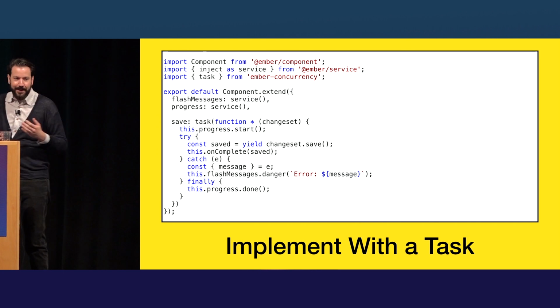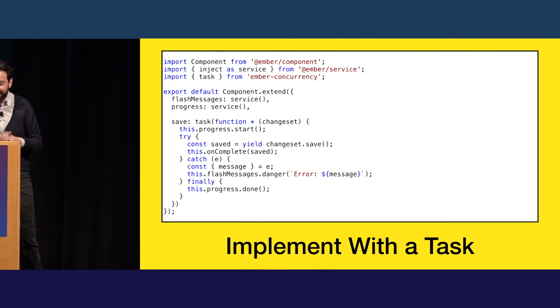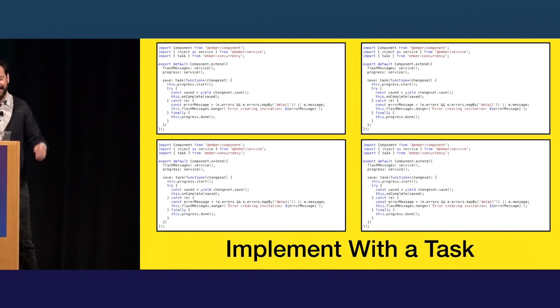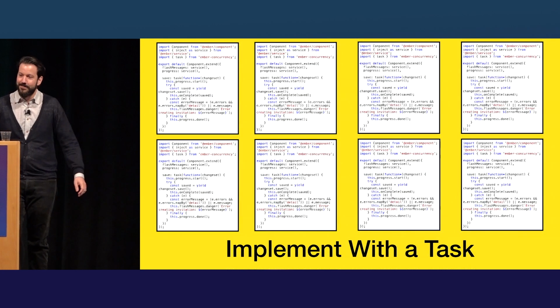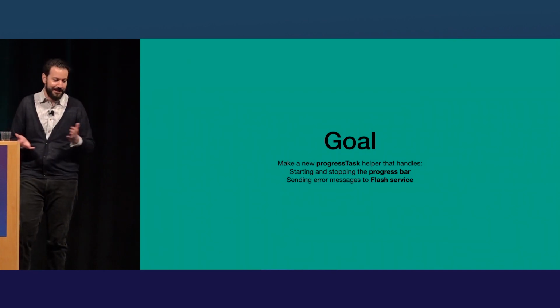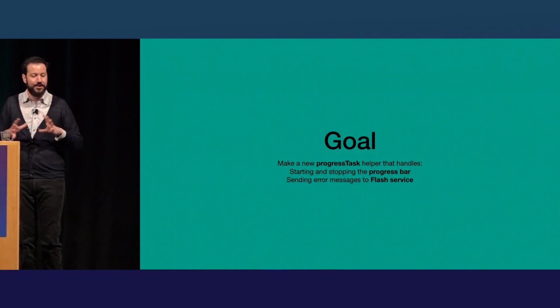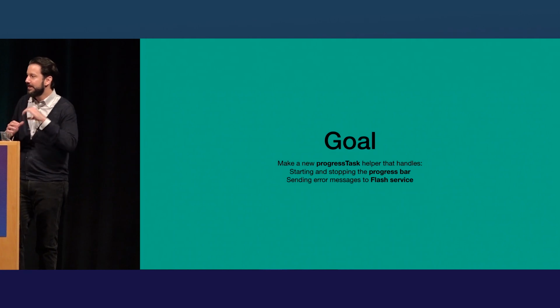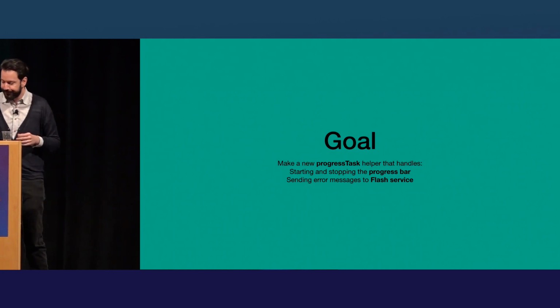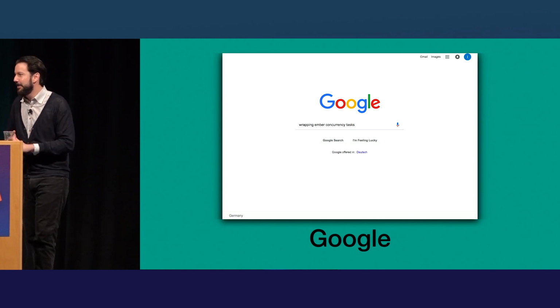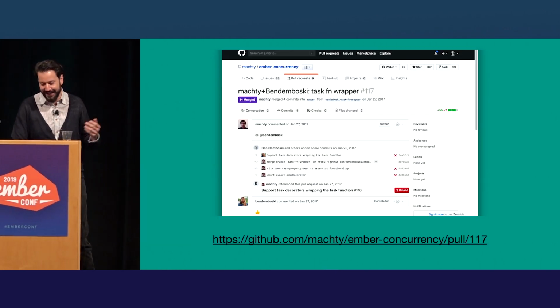So I wrote this, and I was pretty happy. It felt like a good use of Ember Concurrency. In fact, it was so good that I kept copying and pasting it, and copying and pasting it. So I wondered, is there a way I can abstract this? Can I make some sort of, I thought I would call it maybe like a progress task helper that abstracts these 2 things away? So the only thing that would change would be the API call. So I Googled it. Wrapping Ember concurrency tests. First thing I thought about Googling. And amazingly, I found something.